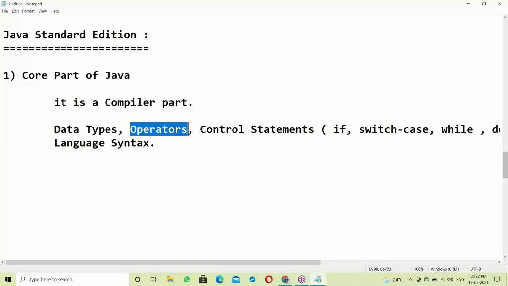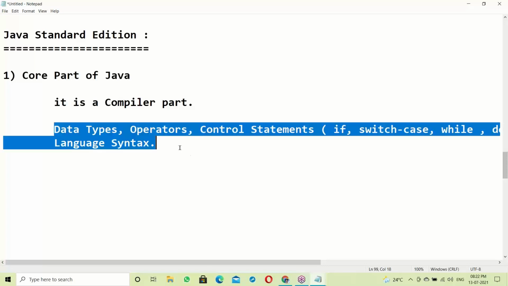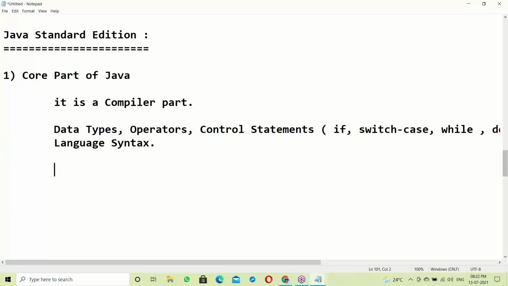How to work with operators, how to work with control statements, if statements, switch case. This part is the same as in the C language. Even as in C language, here also I'll explain. Many examples will be discussed here. In this area, around 70 programs will be discussed. Don't worry, I'll explain all 70 programs. Next, after the core part of Java.